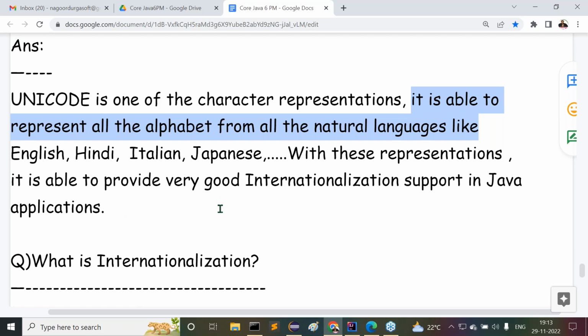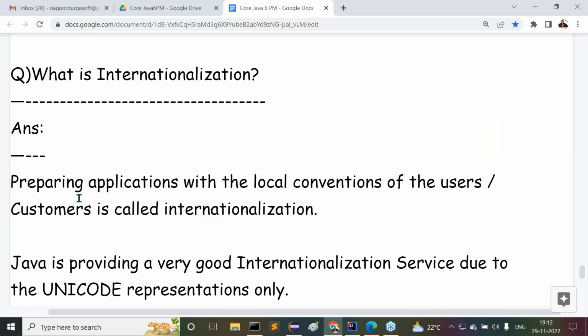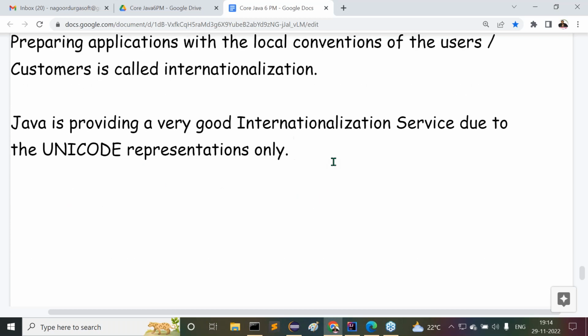Then immediately we have a question, what is internationalization? Internationalization is preparing applications with the local conventions of the users or customers. Java is providing very good internationalization service due to the Unicode representations only, not with any other reasons.